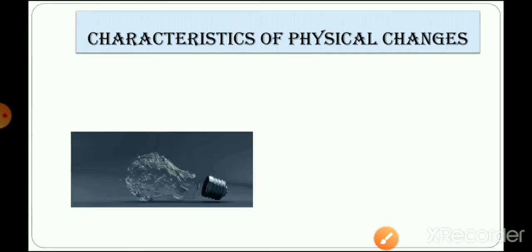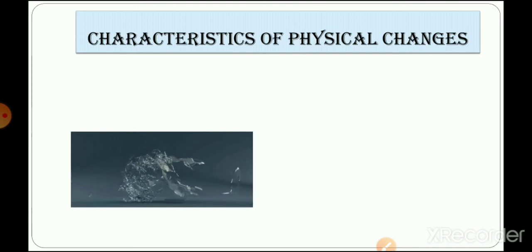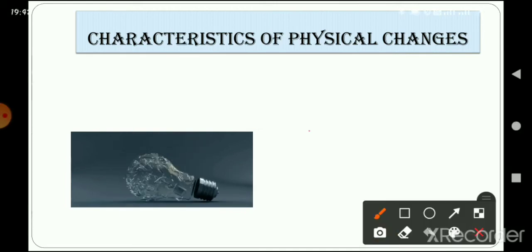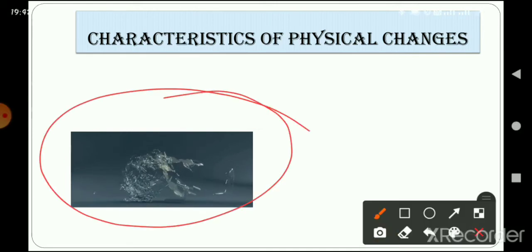I have given you a bulb, and let's say it gets broken. After that, if I try to put the bulb into shape again, if I try to reverse the action that I've performed, it cannot be reversed, right? The glass, the bulb that I have broken, cannot be reversed, right?